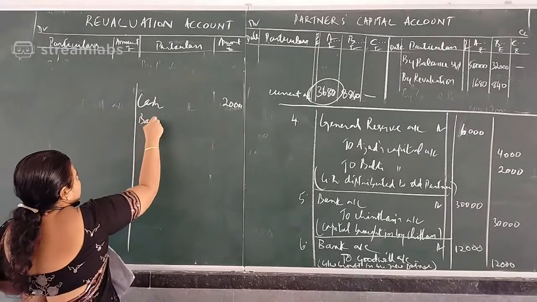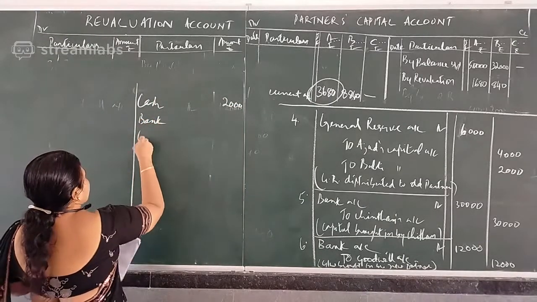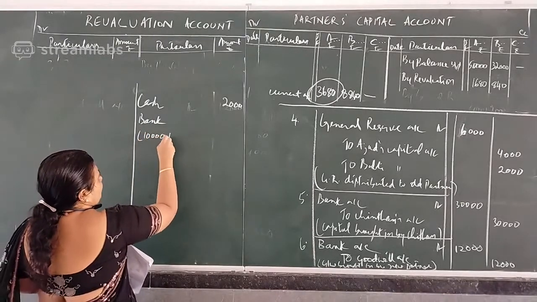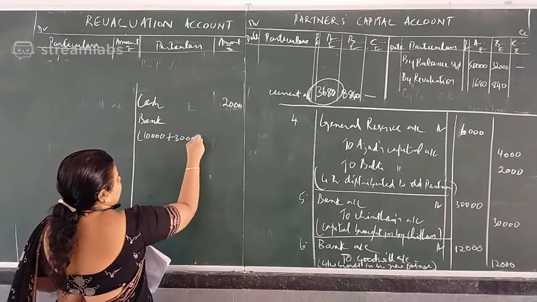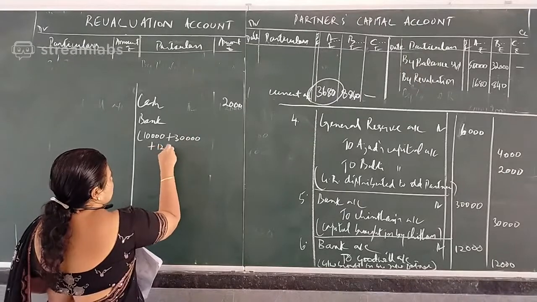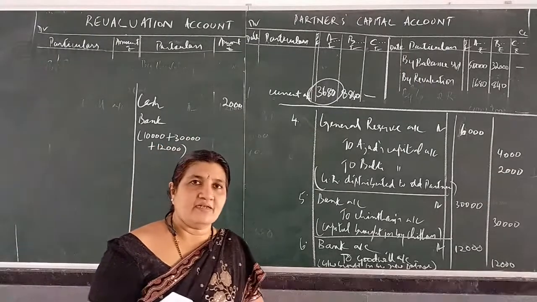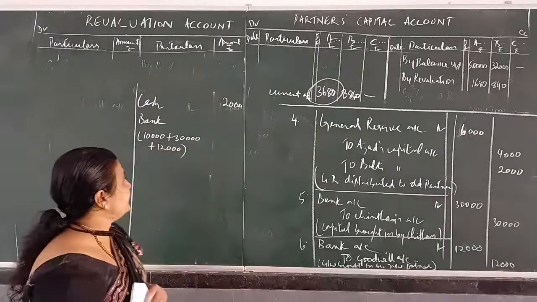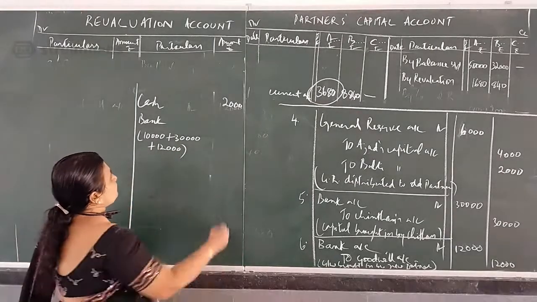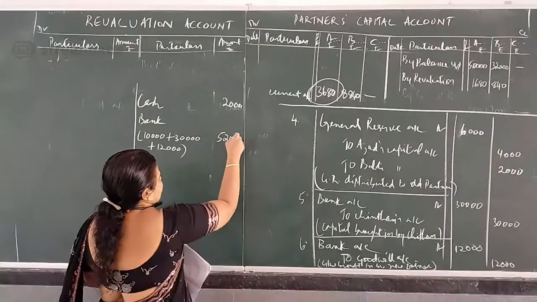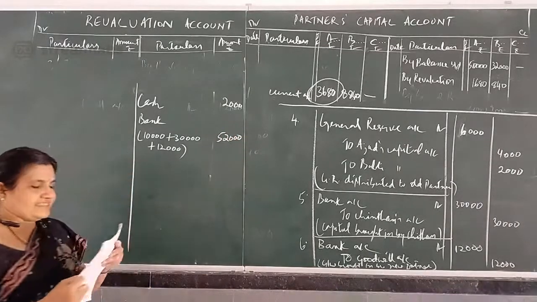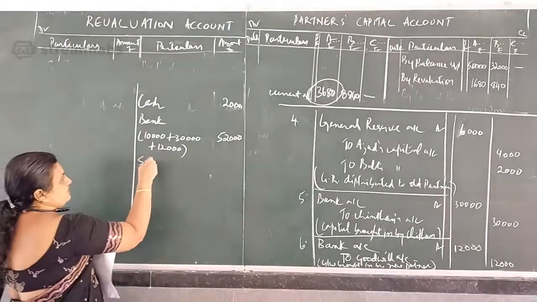Bank, here it is 10,000 plus new partner brings 30,000 capital plus new partner brings 12,000 goodwill. Last capital adjustment is not there, capital goodwill withdrawn is not there. So it is 30, 40, 52,000. Next adjustment is sundry debtors.